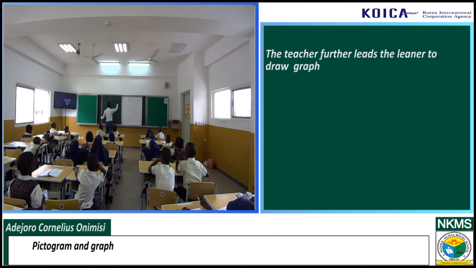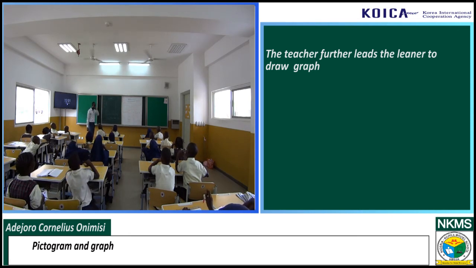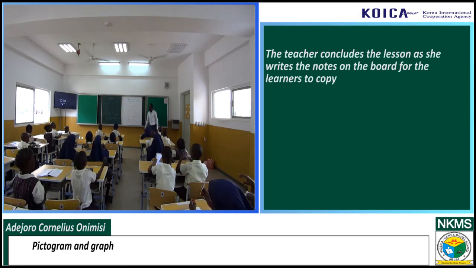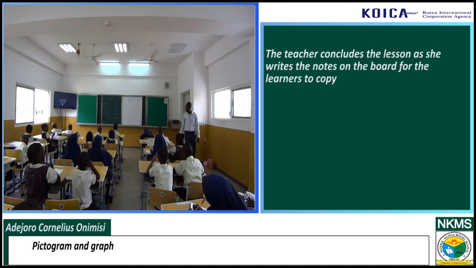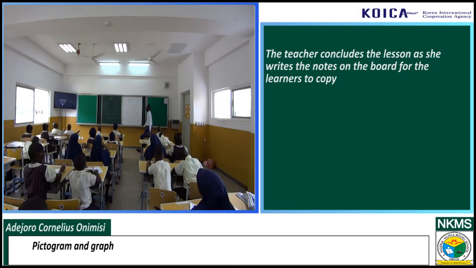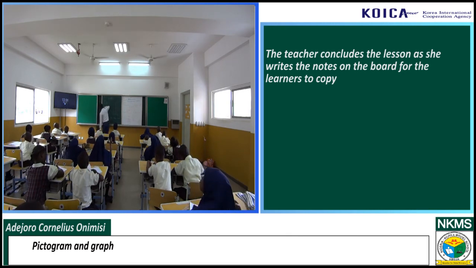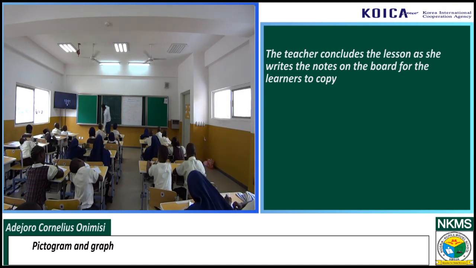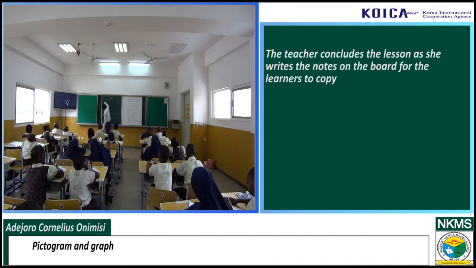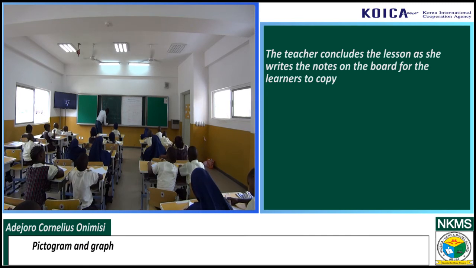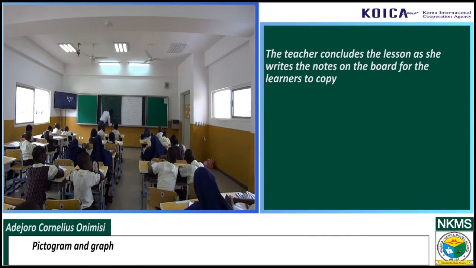Okay? Can you see that now? So you can start writing now. Here you can write like this, number of apples, okay? Number of apples. Then here, names of pupils.